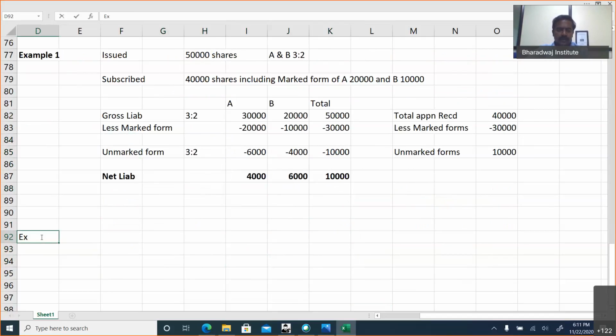Okay, let me go with example 2. This is a kind of partial underwriting. You give the answer first, then I will check it. A Limited issued 1 lakh applications.